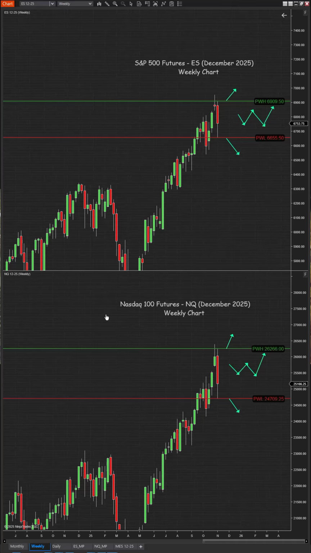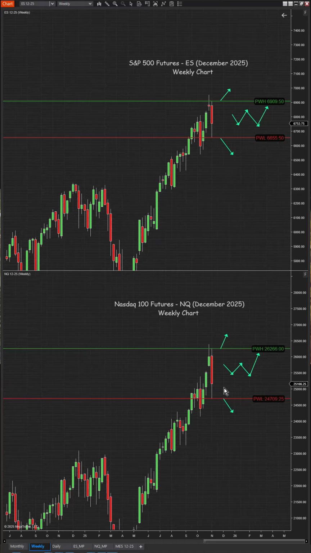This is a weekly chart and the trend is down as we closed below prior week's low. Same is the case here, the trend is down on the Nasdaq. However, these are the two new weekly levels to pay attention to for next week. Staying within the prior week's range would be choppy. Above prior week's high, it would be bullish. Below prior week's low, it would be bearish.